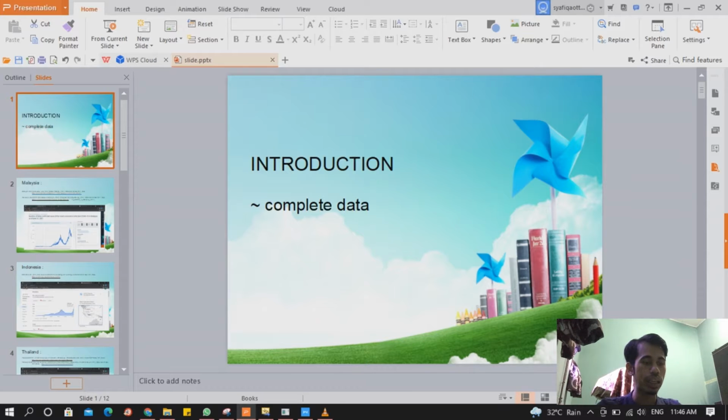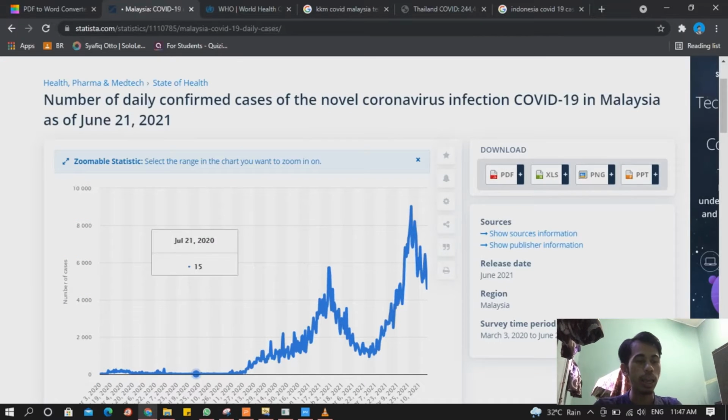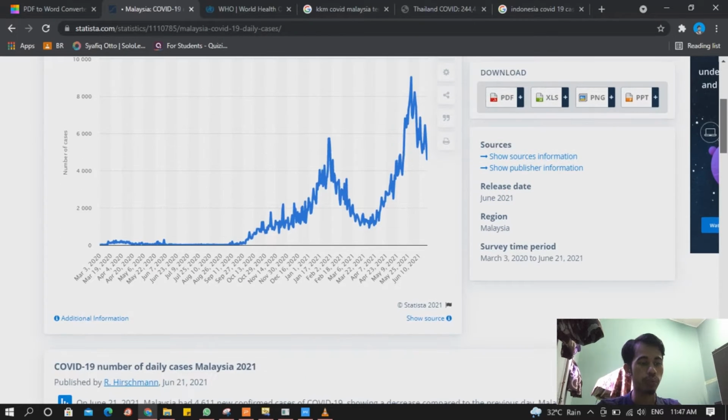In the assignment, the data that we found for Malaysia is from Majlis Keselamatan Negara (MKN) and Kementerian Kesihatan Malaysia (KKM).